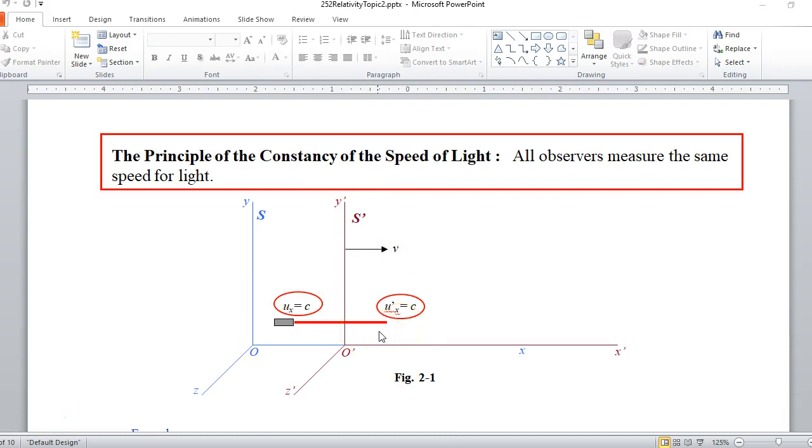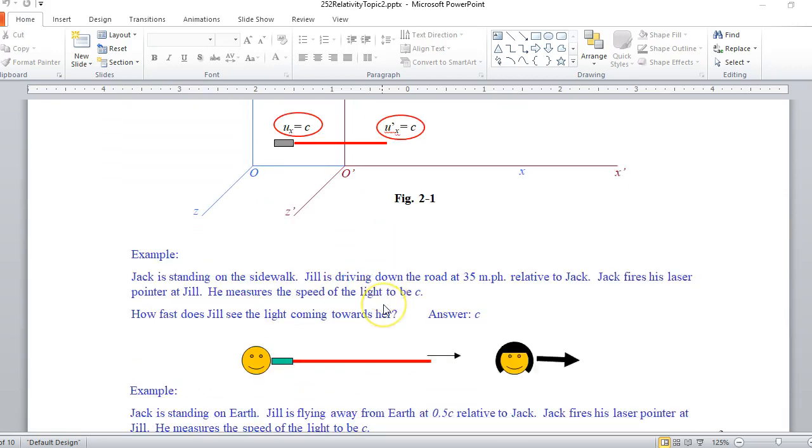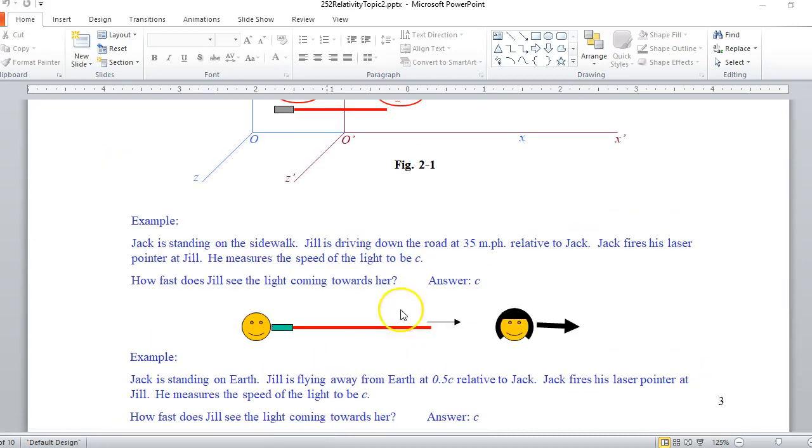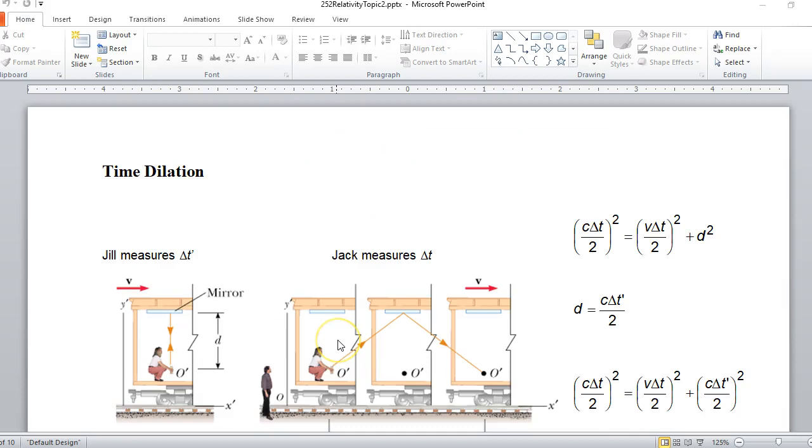If you take a regular particle made out of matter, there's not going to be a constancy of the speed of that object. Only massless particles, i.e. photons, have this special property. Again, this is just an example to emphasize that everybody measures C. There's Jack and Jill again. Now, some of the consequences of that.